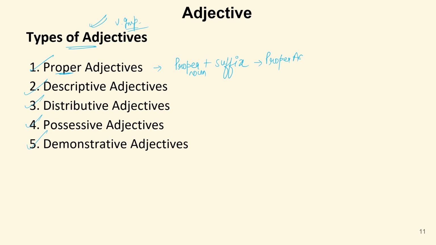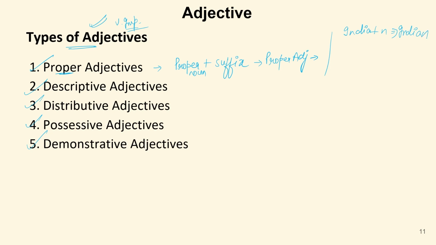For example, there is a word India. And if I add the letter N to it, that becomes Indian.